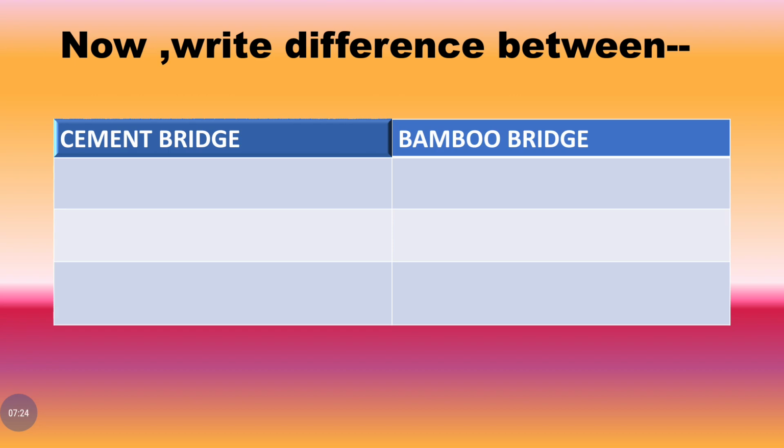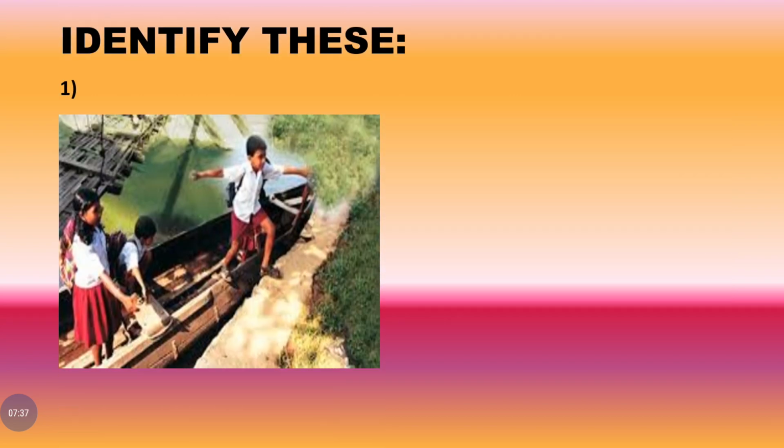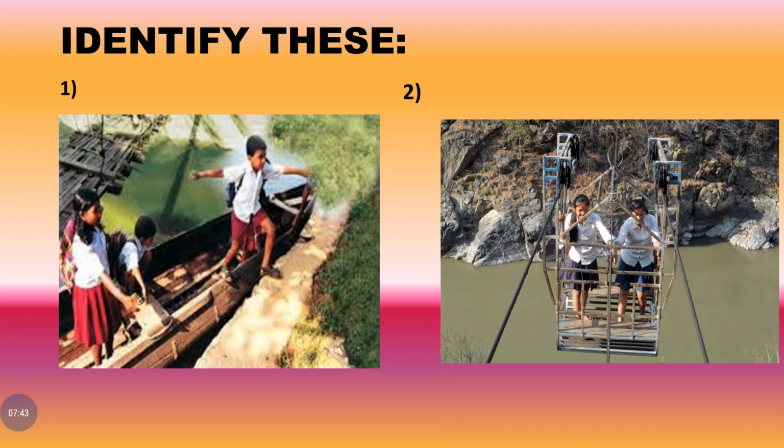You can easily find the difference between them, such as the material used and what it is used for. Also identify these. First, you have read and seen this picture in the lesson. This also you can easily identify. You have to write their names.